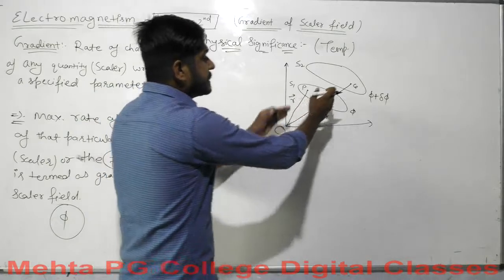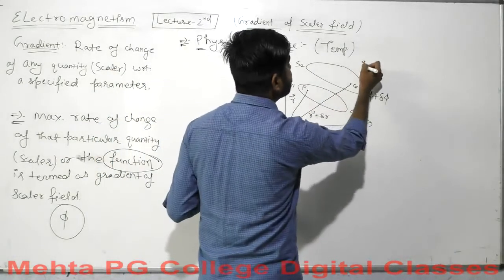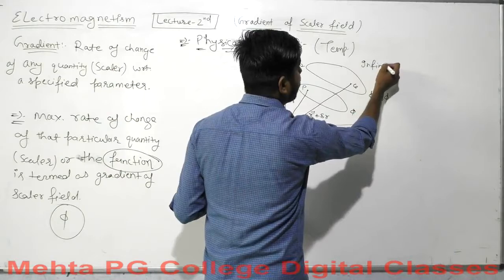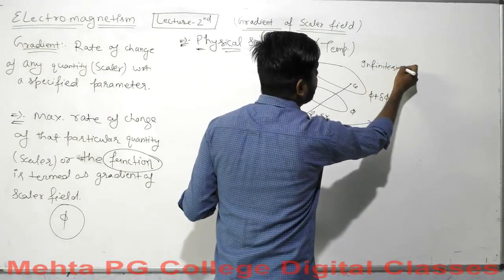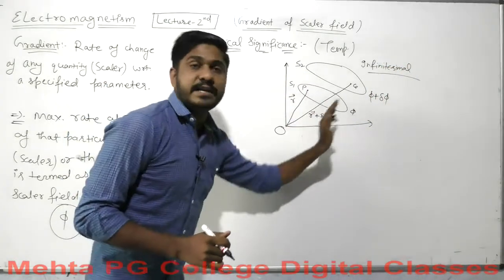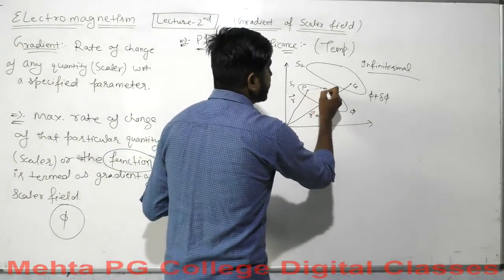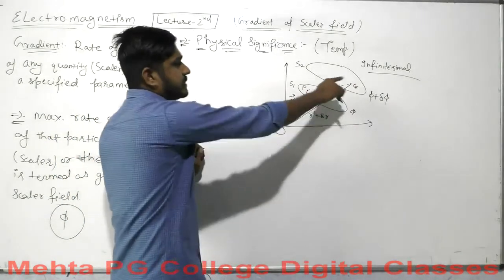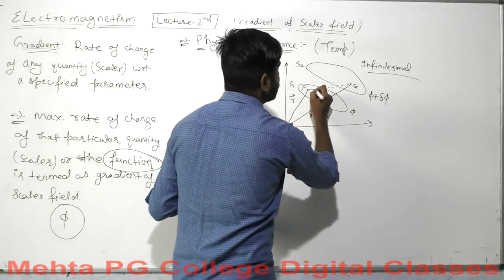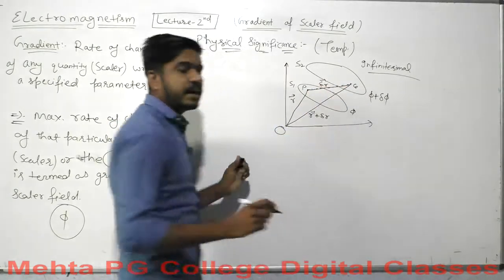If we consider that these points are infinitesimally close, then we can say that the distance between points P and Q along a straight line must be delta r.